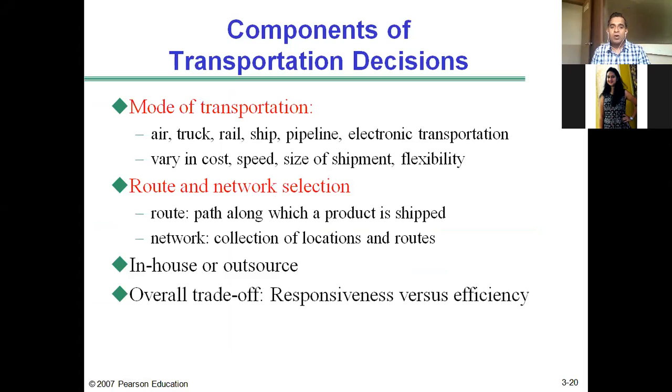Then the overall trade-off the manager has to make is between responsiveness and efficiency. For example, if the company makes use of a faster mode of transportation, it can achieve a high level of responsiveness, but to some extent the efficiency of the supply chain will be reduced, meaning the cost will increase. At the same time, if the company makes use of a slower mode of transportation, it helps increase efficiency, meaning it helps reduce cost in the supply chain, but to some extent it reduces the responsiveness of the supply chain. So the manager has to strike the right balance.